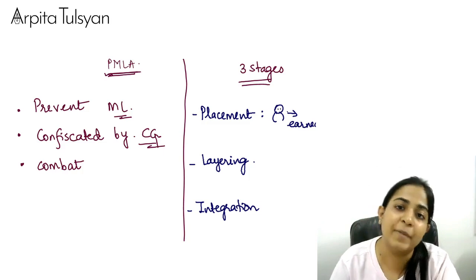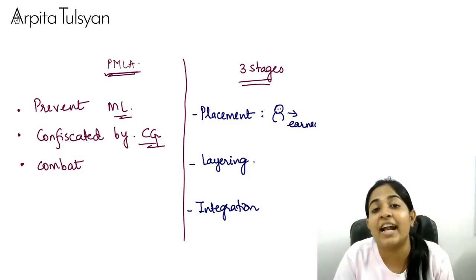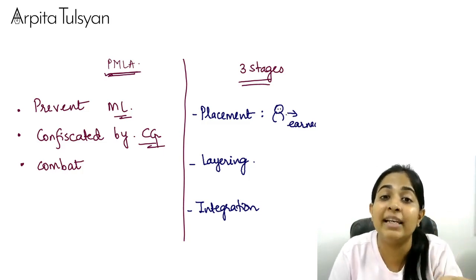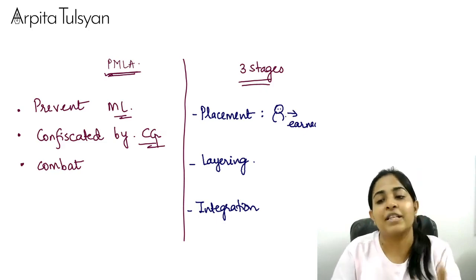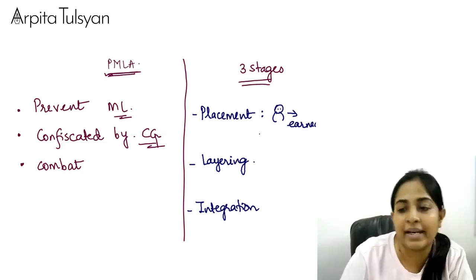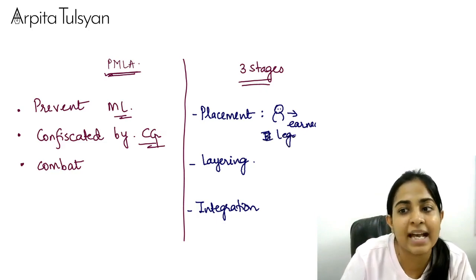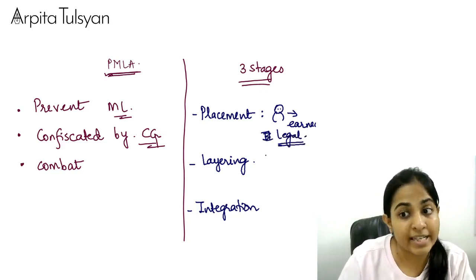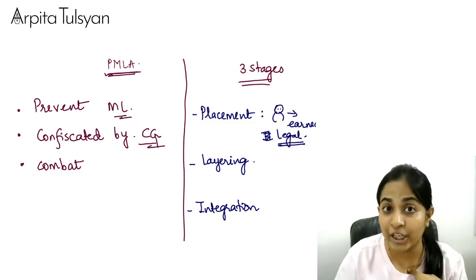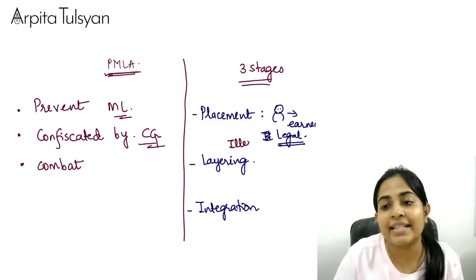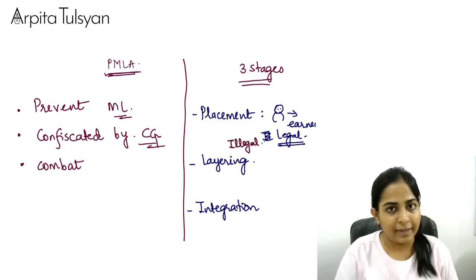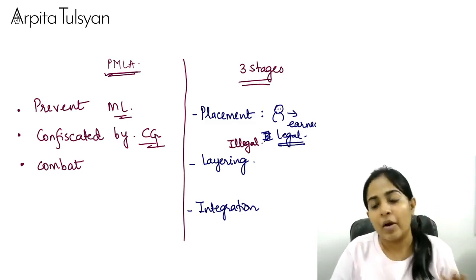Now the money has been earned, which he will try to show as legal money or illegal money. This person will try to show as if the money has been earned by legal sources, whereas we know the truth that this money is actually illegal. Very clear with this? Okay, now listen.